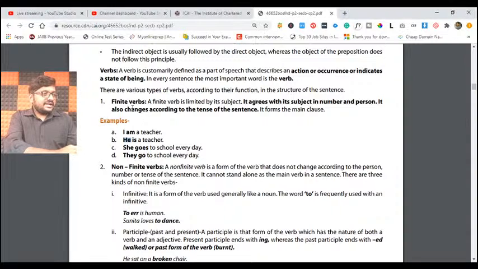Understand? You are a good boy. He is a good boy. See, are became is. I am a good boy. Am, are, is, third person is. I am a good boy. You are a good girl. She is a good girl. Correct? So am, are, is. You is a good girl? No, it's not correct. You are a good girl. See, my verbs change according to the person we are talking about, according to the subject: me, you, they. Which we call finite verbs.